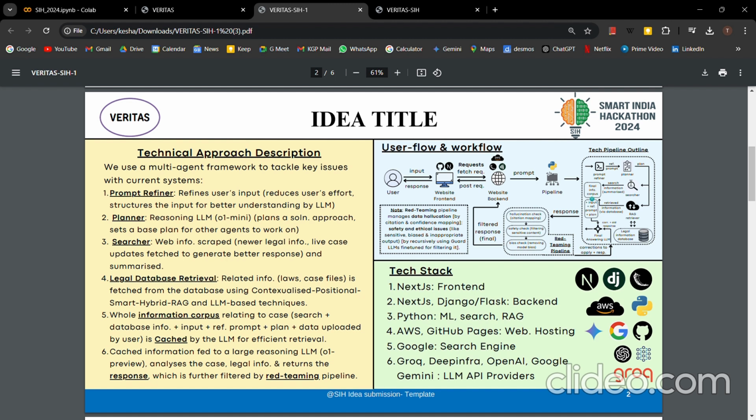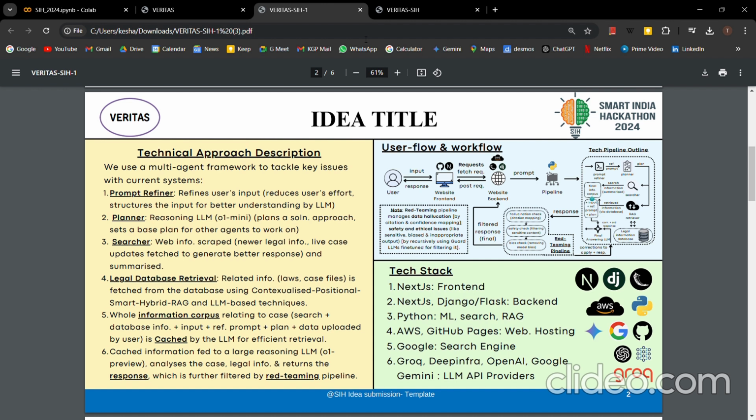One crucial thing which is lacking in most multi-agent frameworks is the essence of context, right? Most multi-agent frameworks do not have the idea of what the other agent in the framework is thinking, and so both the agents may be thinking differently, right? So towards the initial stages only, we passed the prompt and we created a plan. A plan is basically the approach that we will use to solve the problem that the user has given us, right? So we are using a state of the art reasoning LLM, which is O1 mini, here, right?